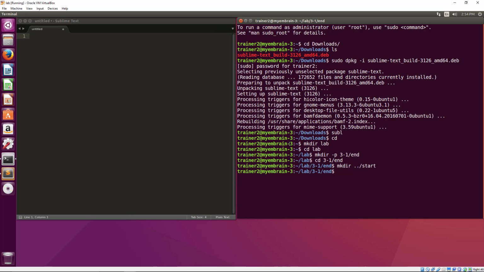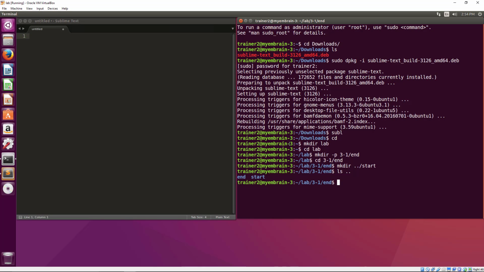Okay, so when you say ls .. we will display the listing of the parent directory. So you can see that we have both the end and start, right? So we are at the end. Okay, so we have a structure for our lab now.